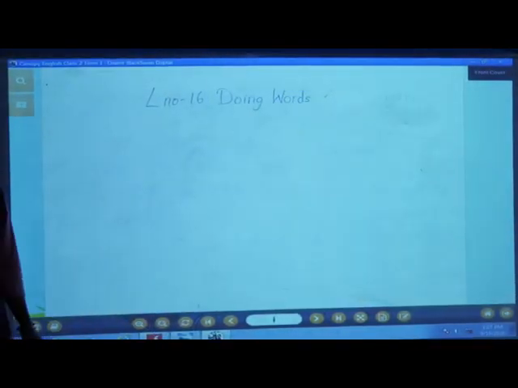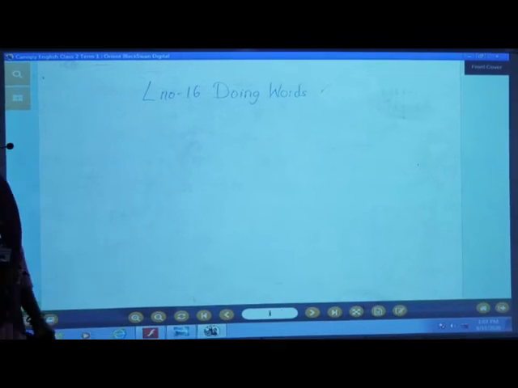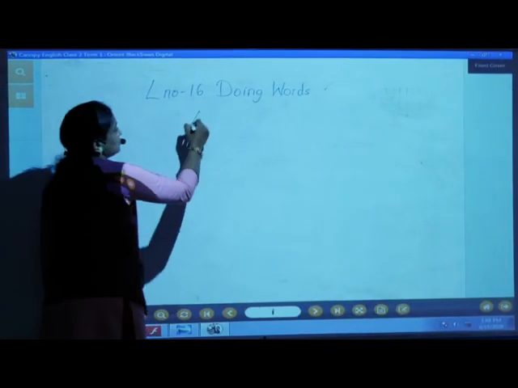Students, today I am going to teach you grammar term 2 chapters. Okay, so shall we start with the lesson? Lesson number 16, doing words. So children, what are doing words? Doing words are also called